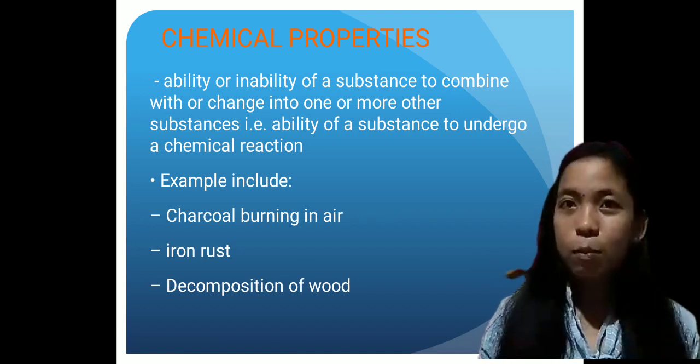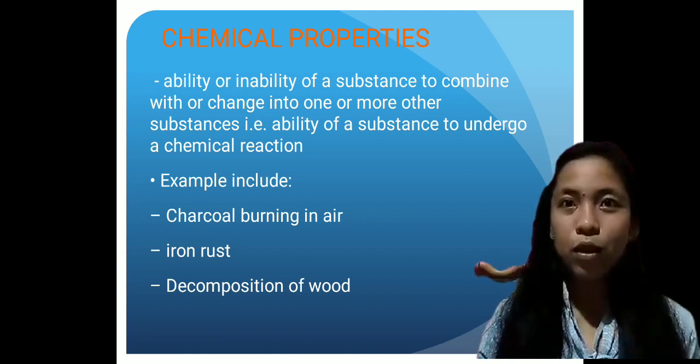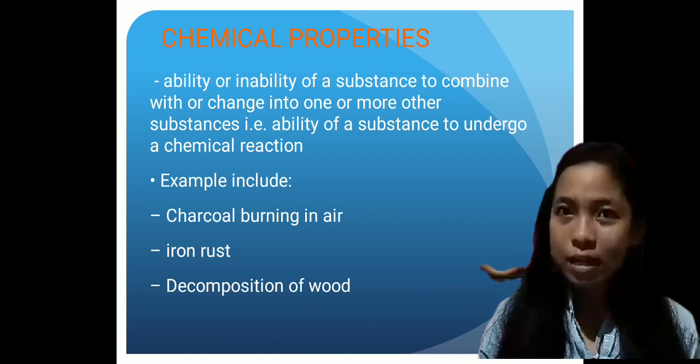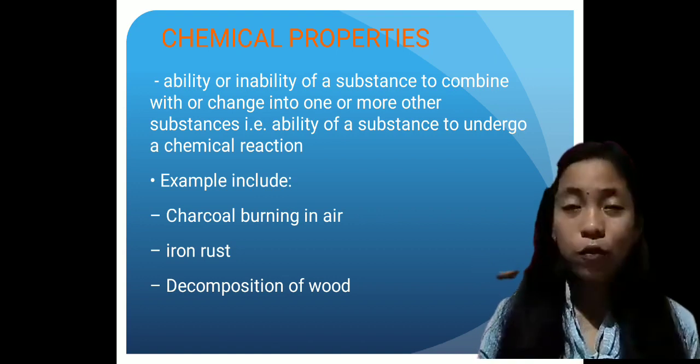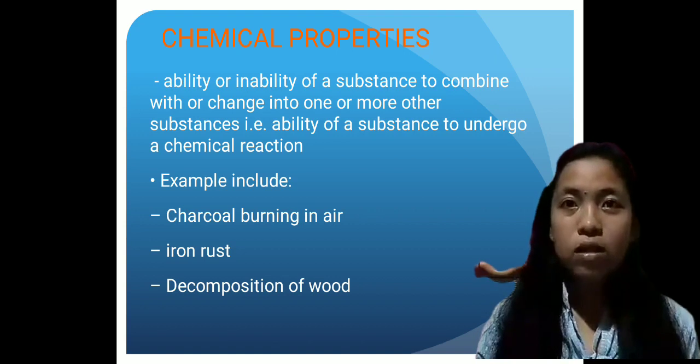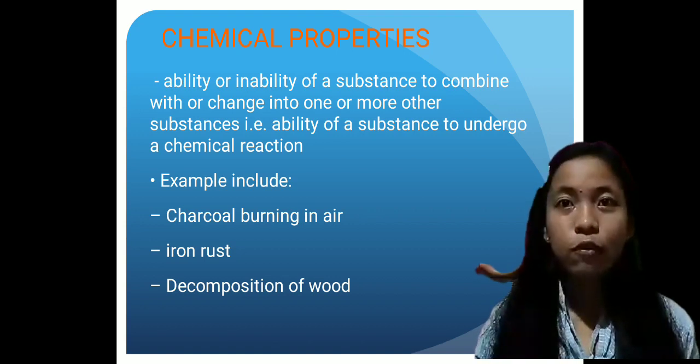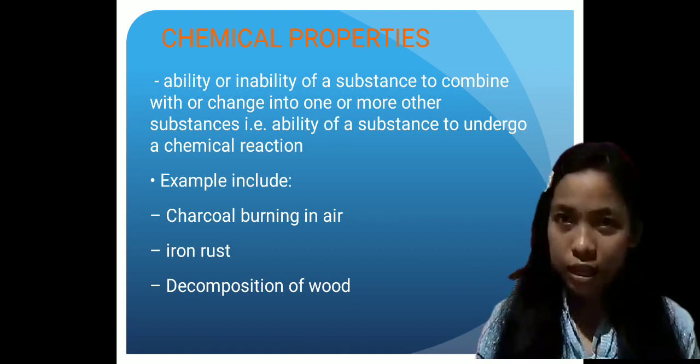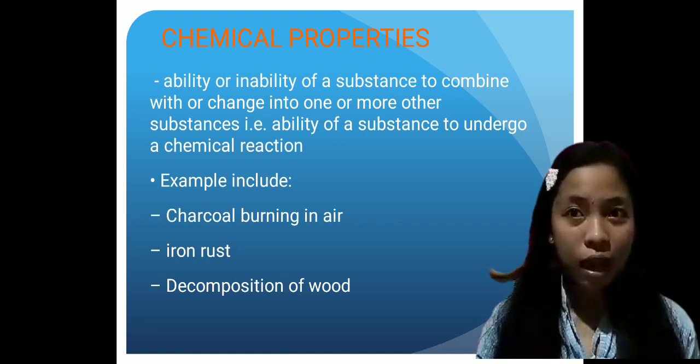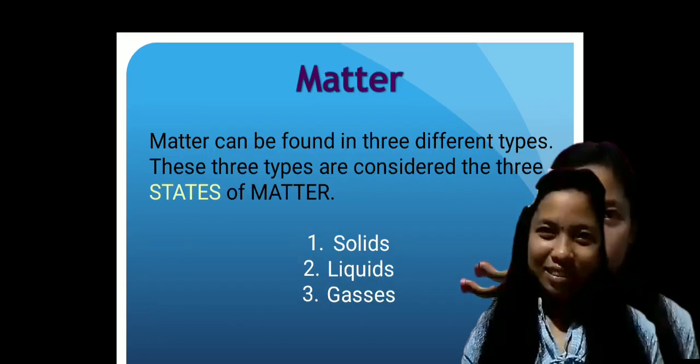A chemical property is a property of a substance that is observed when a substance undergoes a chemical change. Examples of chemical properties include flammability, toxicity, acidity, reactivity, and heat of combustion.